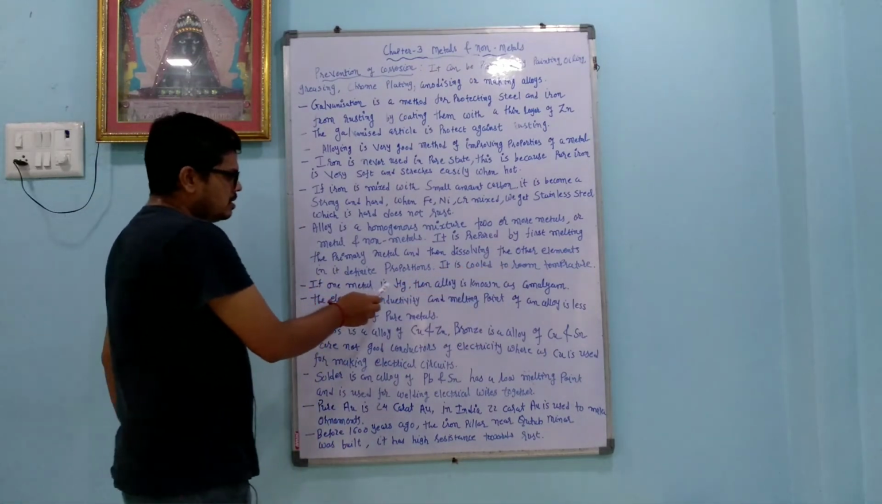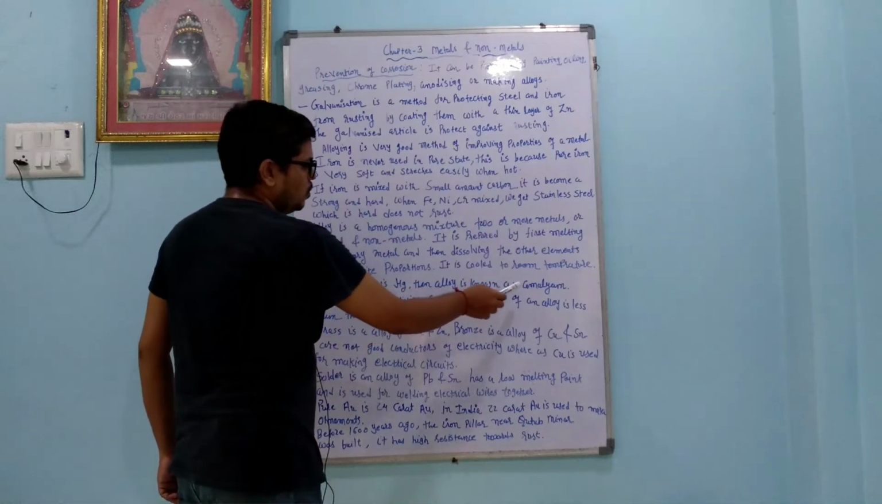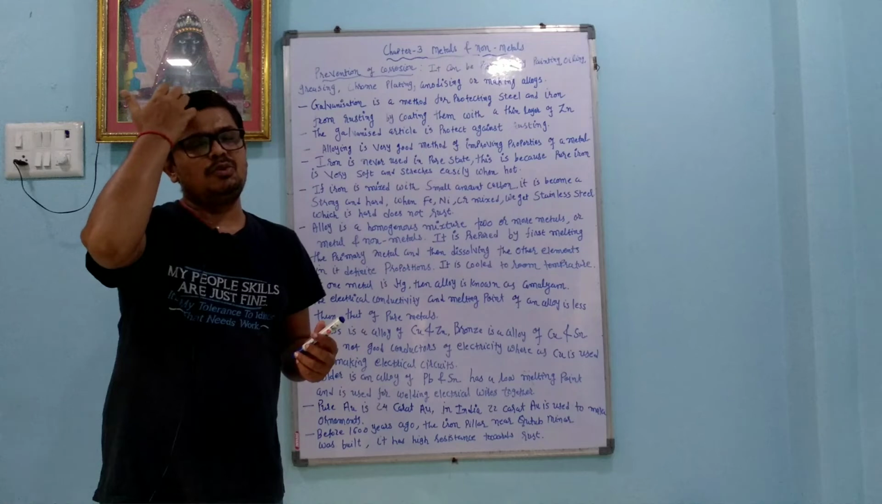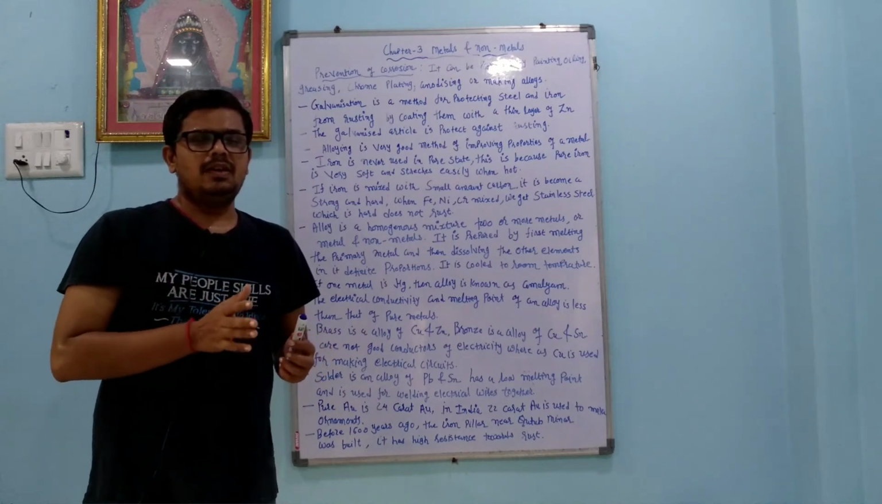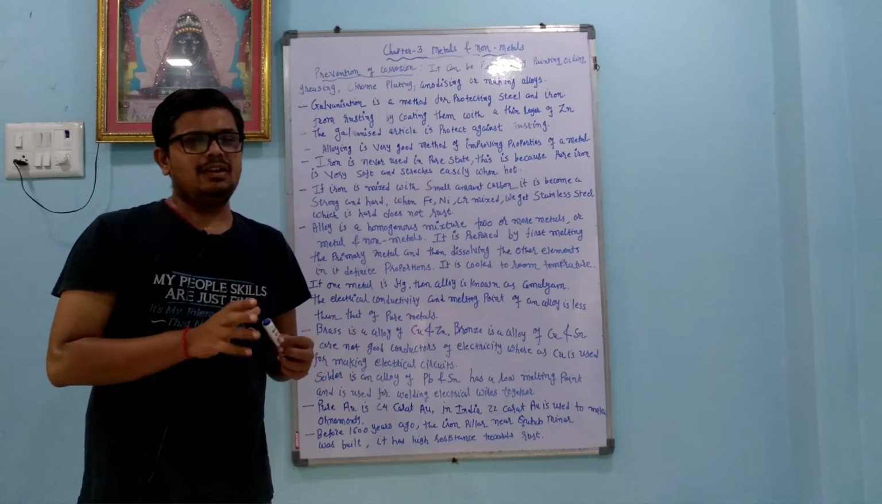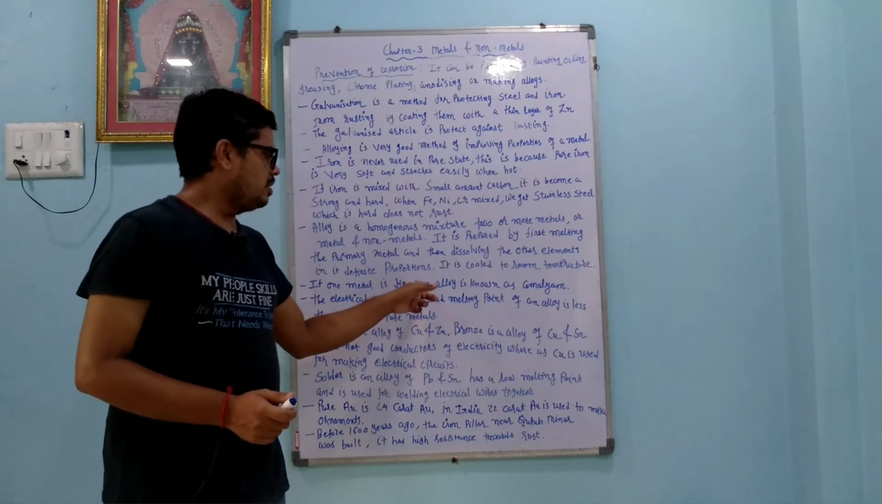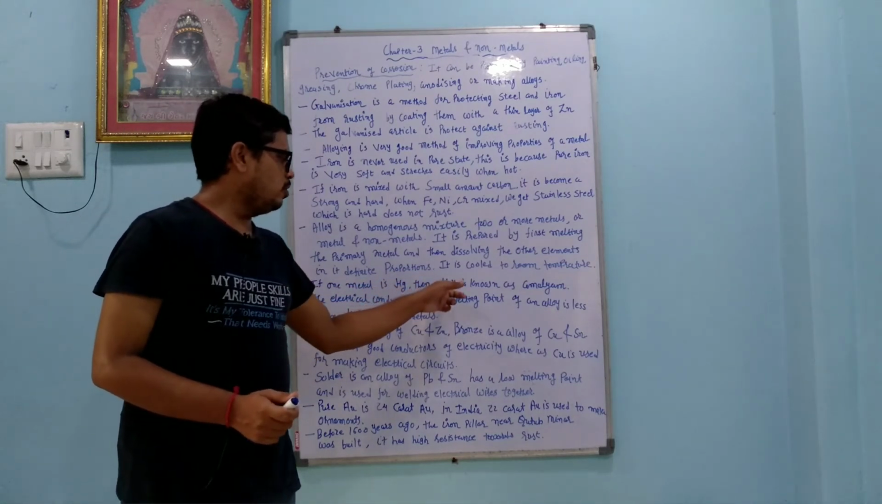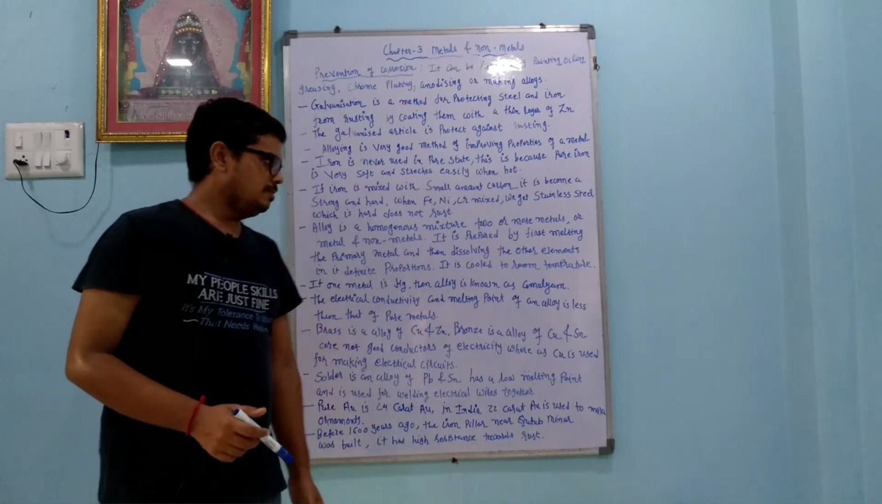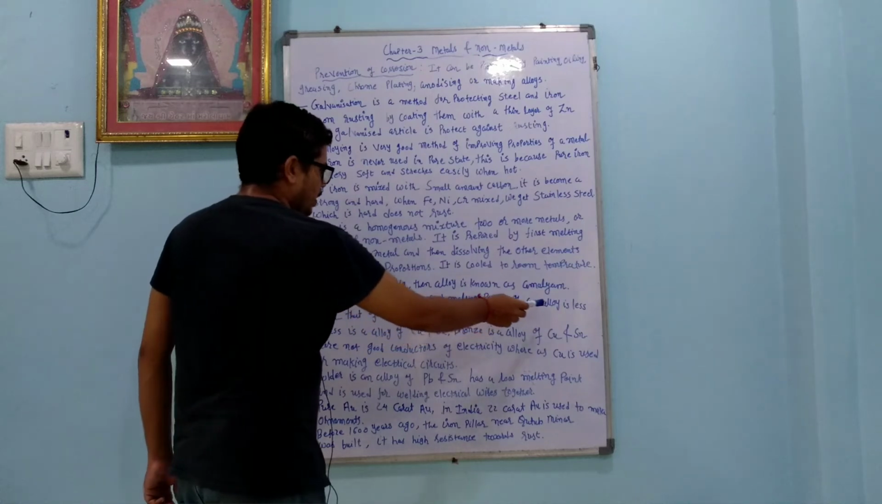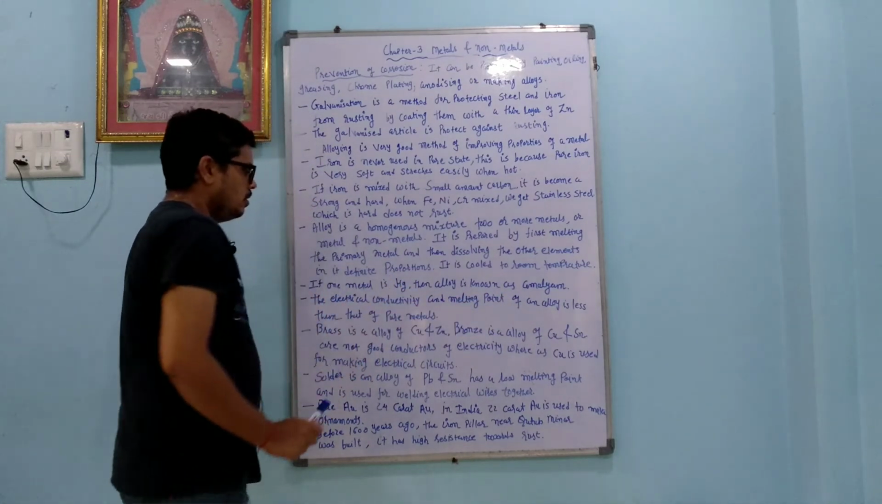If one metal is mercury, then the alloy is known as an amalgam. Mercury is a good solvent. Whenever we want to dissolve one metal into another metal, mercury is used. In mercury we add another metal, then we get a solution, and that alloy is known as what? Amalgam.